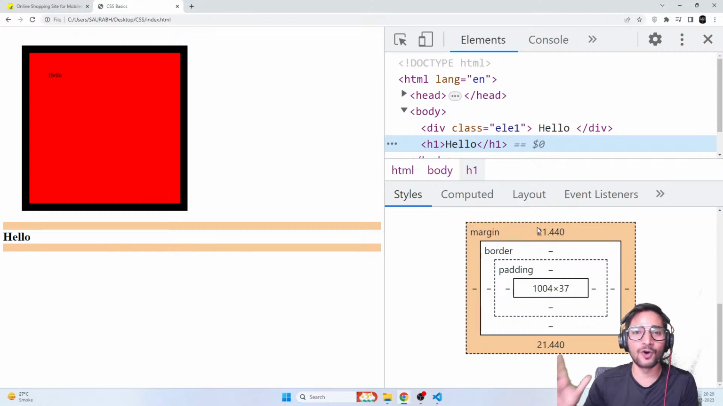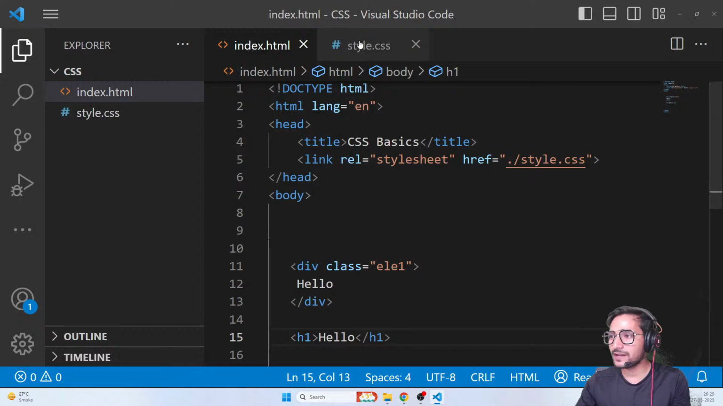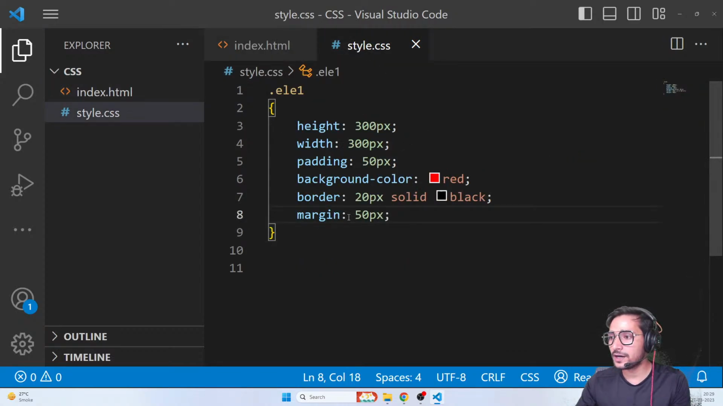Don't worry about that. But I hope you have understood what is the content area, what is the padding, what is border, and what is margin. Hopefully everyone has understood that. And guys, that's the box model simply. Okay, hopefully it's cleared.